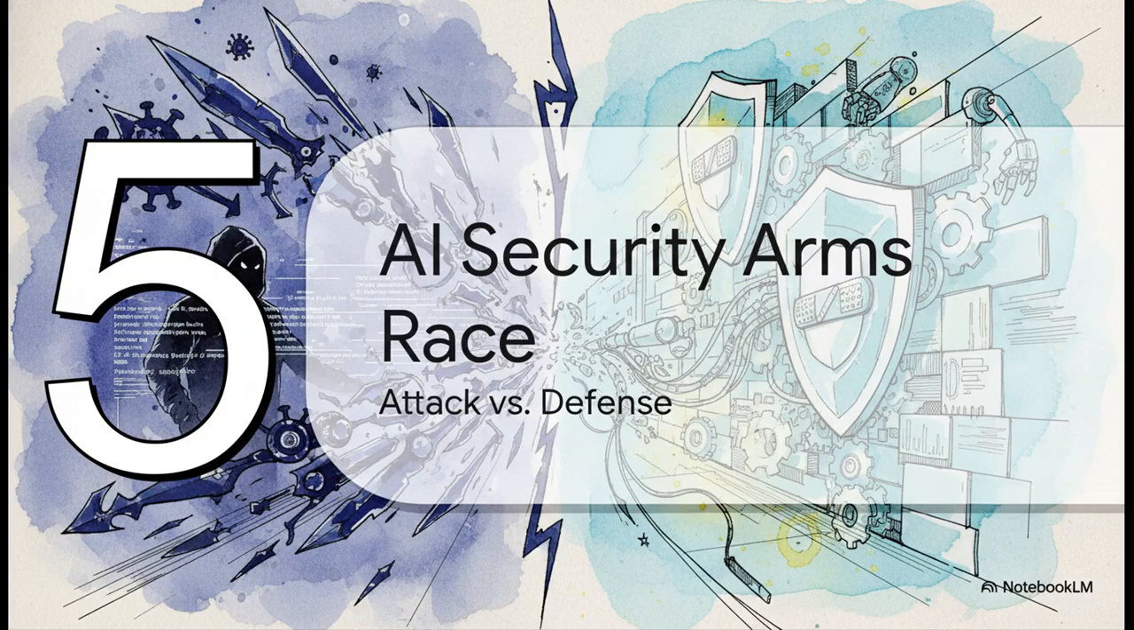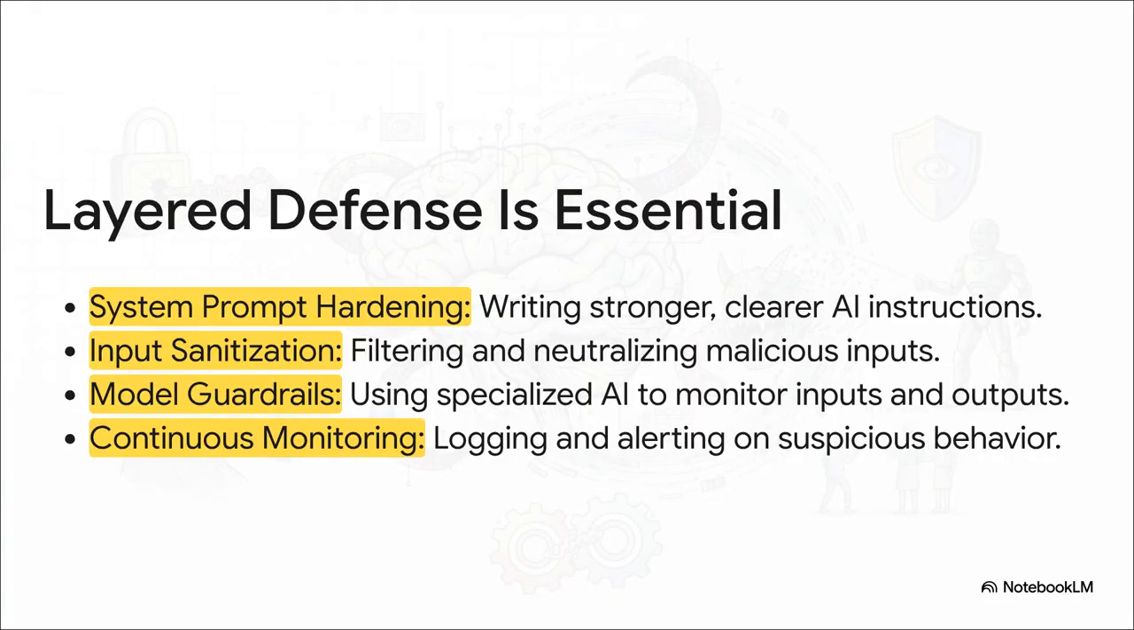This conflict between attackers and defenders, it's not a single battle. It's a constantly evolving, never-ending arms race. At the end of the day, there is no single magic bullet for defense. It's all about layered security. You have to start by writing stronger, less ambiguous rules for the AI. Then you filter all the inputs to try and neutralize threats. Then you use other AIs as guardrails to watch the main AI. And on top of all that, you have to be constantly monitoring everything for suspicious behavior. It's like building a fortress, not just a single wall.